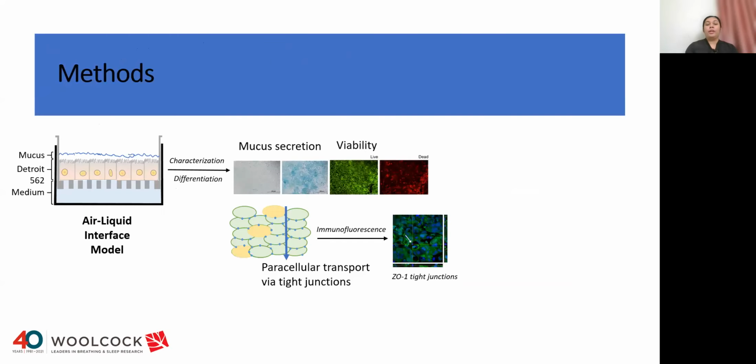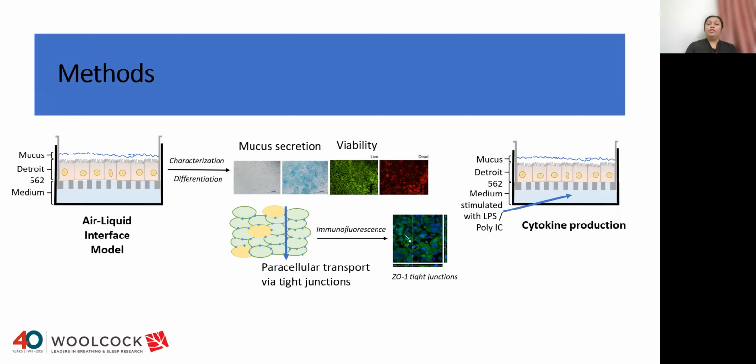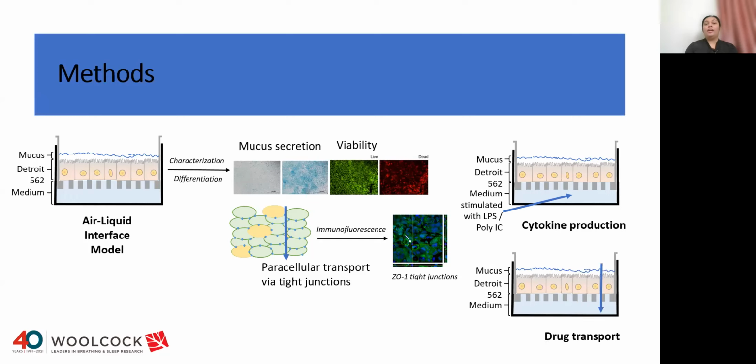There are a number of methods to characterize this air-liquid interface model in terms of its mucus secretion, cell viability, formation of tight junctions that enable paracellular transport, and looking into the tight junction proteins through immunofluorescence. The matured ALI model is then studied to see whether it produces cytokines in response to an inflammatory stimulus such as LPS or lipopolysaccharide, which is a bacterial component that stimulates inflammation within the lung. These models are also stimulated with the viral component known as poly(I:C) to see whether these models can be used to study viral infection.